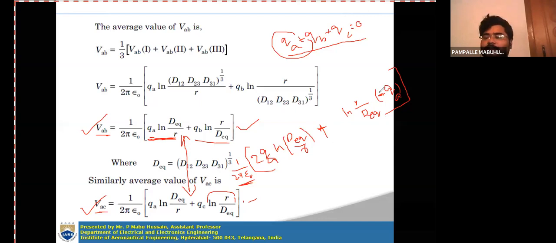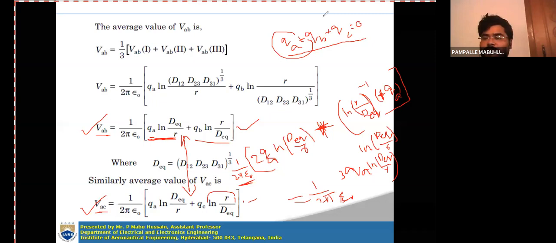Now if you eliminate this minus, this term can be written as ln D equivalent by R. The minus goes inside the logarithmic term, so that means whole to the power of minus 1, which is the reverse of the expression, R by D equivalent becomes D equivalent by R. So the final term will be plus QA ln D equivalent by R. Here you have 2 QA and QA ln D equivalent by R, so the final expression will be 1 by 2 pi epsilon naught, 3 QA ln D equivalent by R.